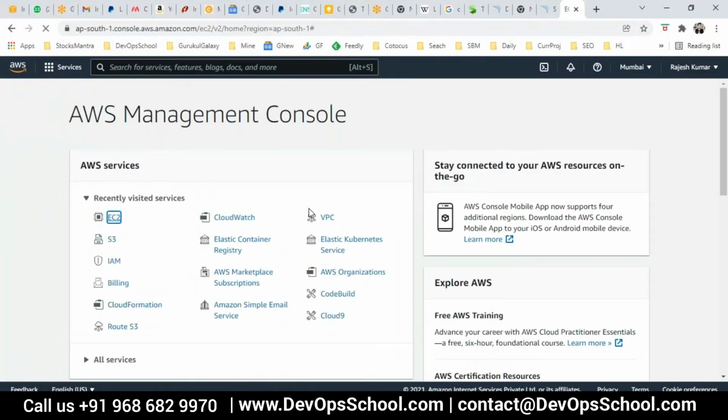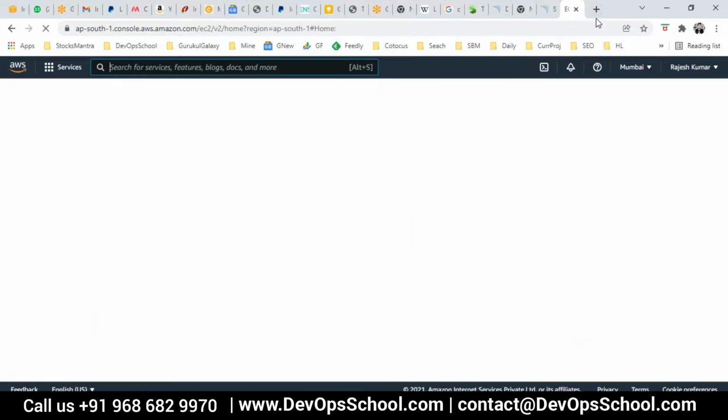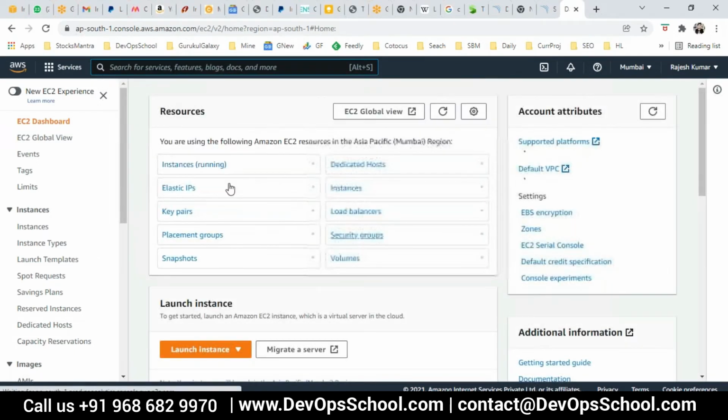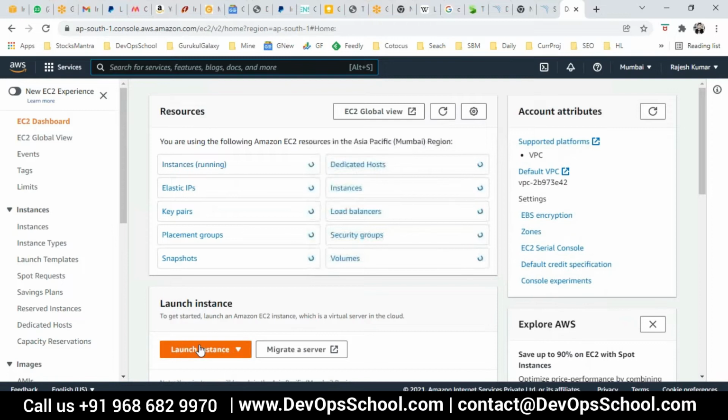So let me quickly create machines. Which one would you like to go for, Ubuntu or CentOS? Ubuntu is fine. Okay, I'll go for Ubuntu. So launch instance.